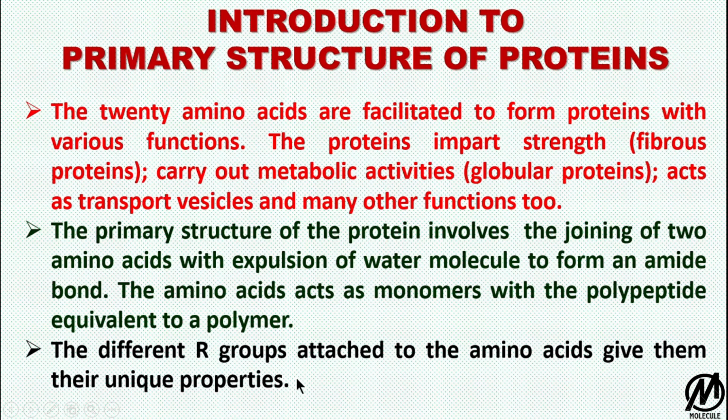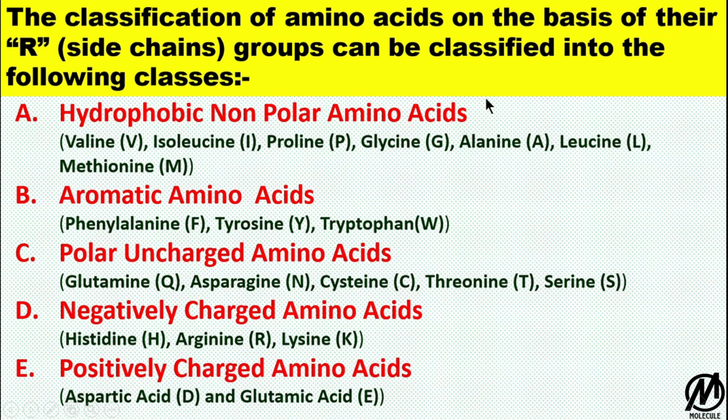of performing specific duties. The amino acids can be classified on the basis of their side chains or R groups into 5 groups. The first one is the hydrophobic nonpolar amino acids, which contains valine, isoleucine, leucine, proline, glycine, alanine and methionine. The second class is the aromatic amino acids, which only contain 3 amino acids: phenylalanine, tyrosine and tryptophan.